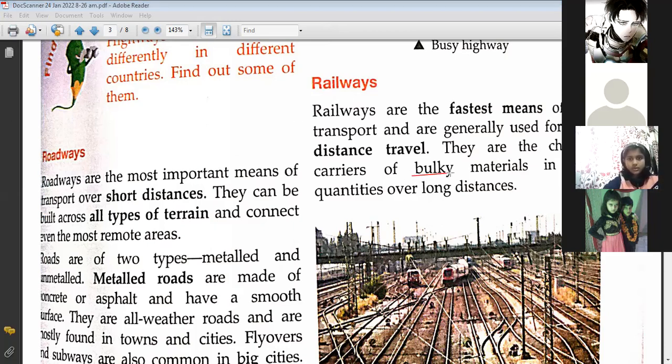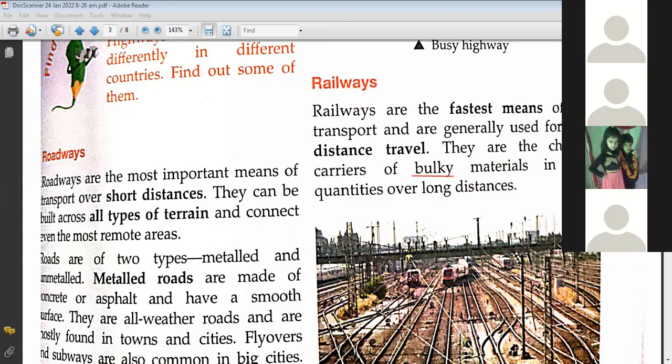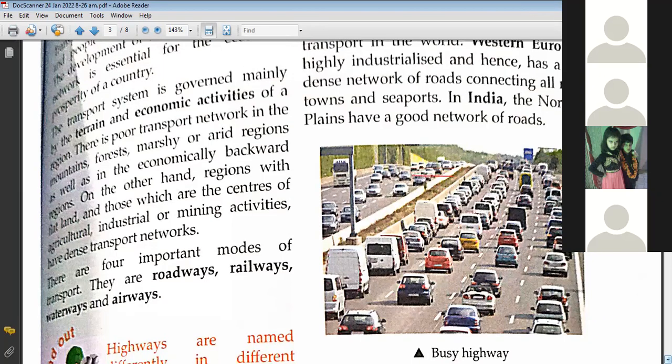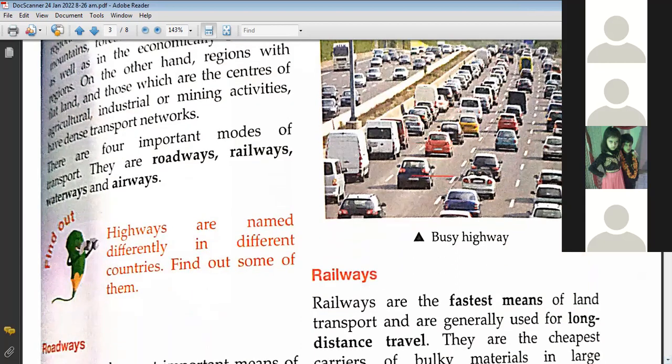For example, we can take the example of wood. Wood is a bulky material, isn't it? Is wood a bulky material or not? Yes, ma'am. Wood is a bulky material, so it becomes easier to transport wood through trains because it is very bulky and can be easily and cheaply transported through trains as compared to roadways, right? Isn't it? Yes, ma'am. Okay, nice.